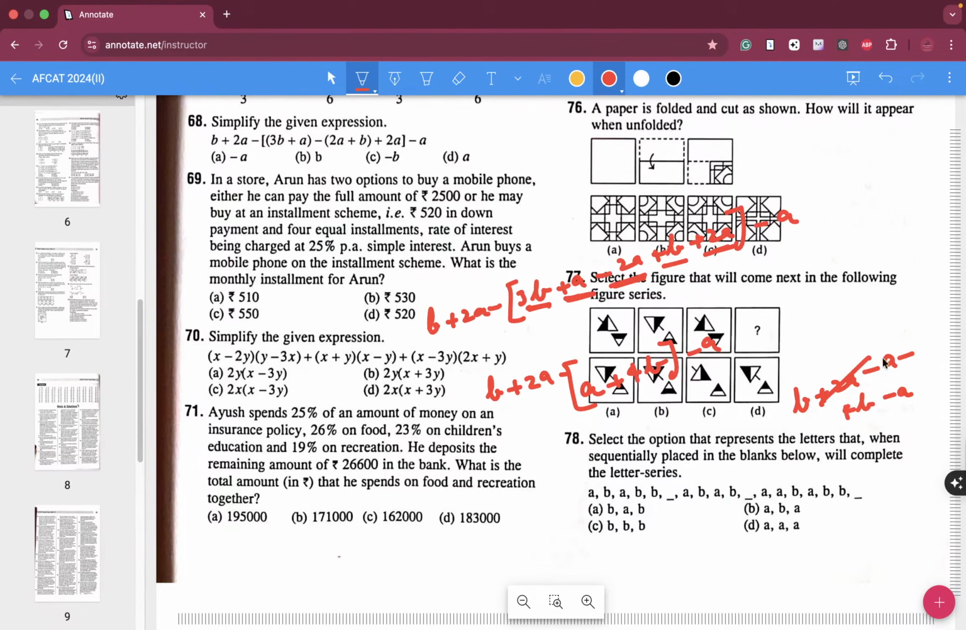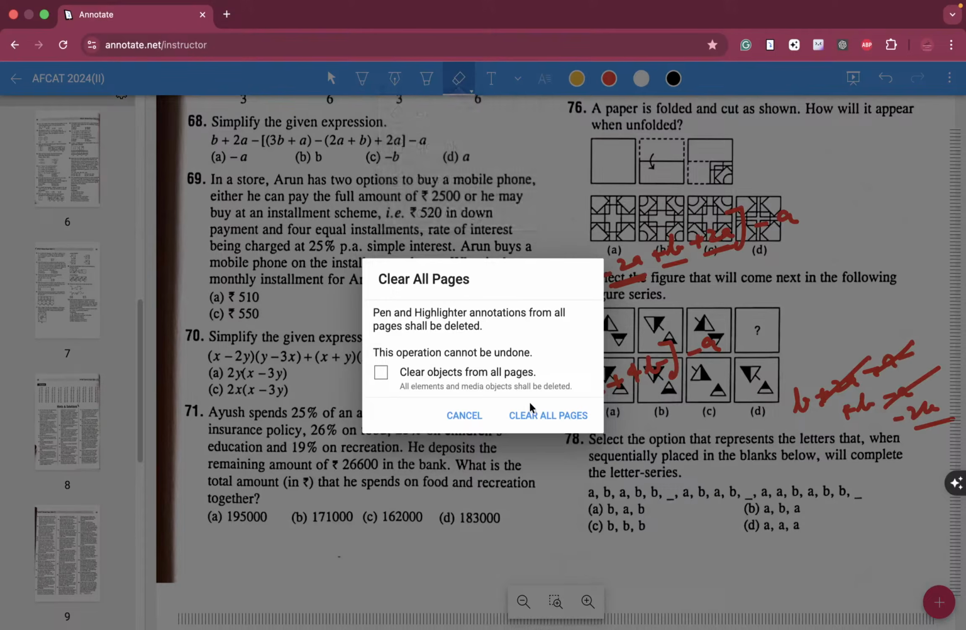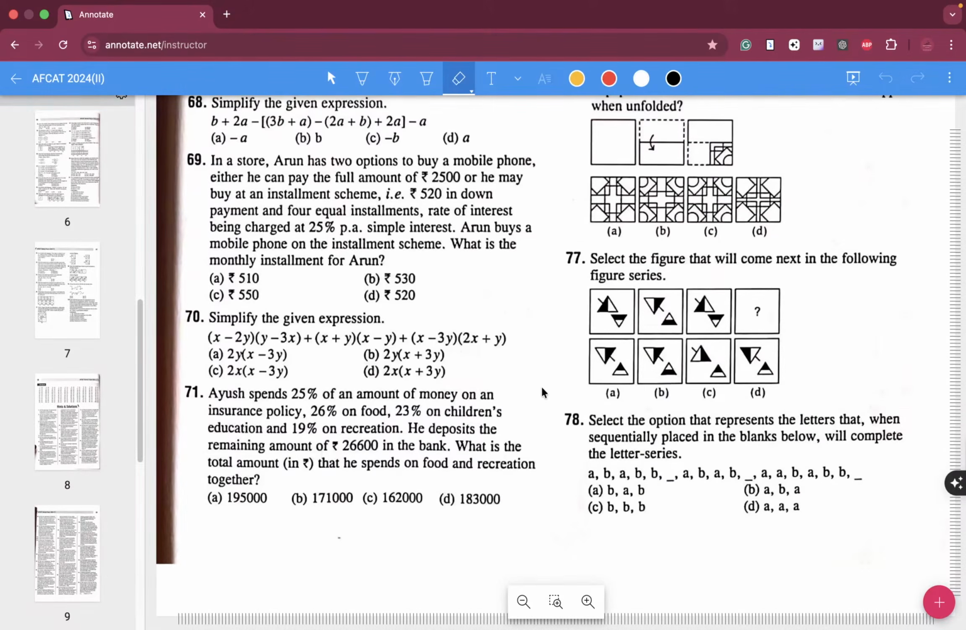Okay, so 2A gone and 2A gone, this one is gone, this one is gone. Okay, what are we left with? Minus 3B. But we don't have such an answer. What should we do? We should write it a bit more clearly. From next time onwards, I will possibly try to make a separate PPT.